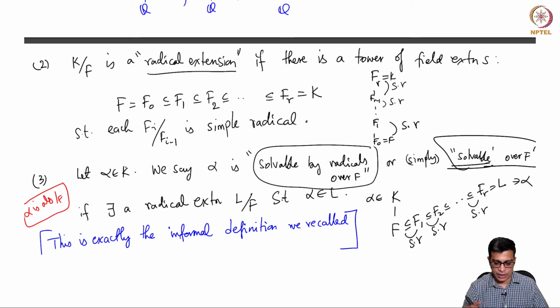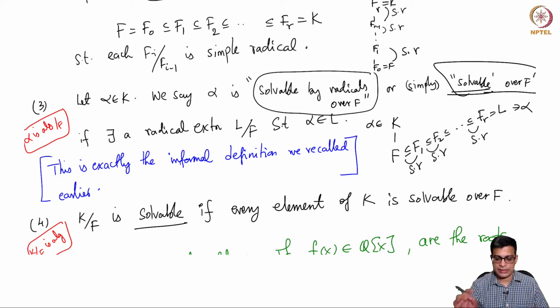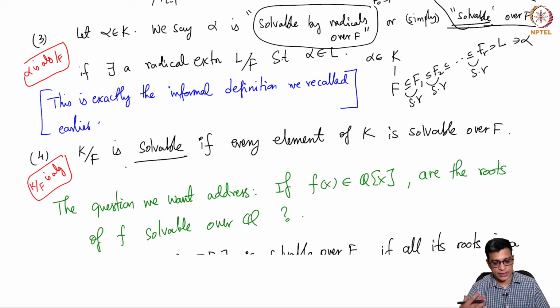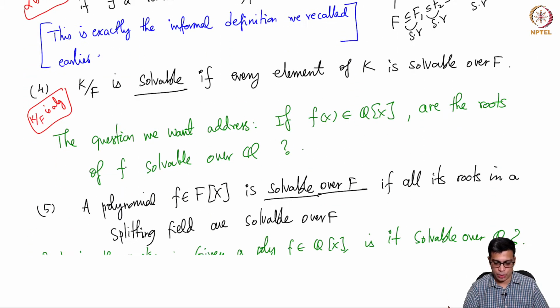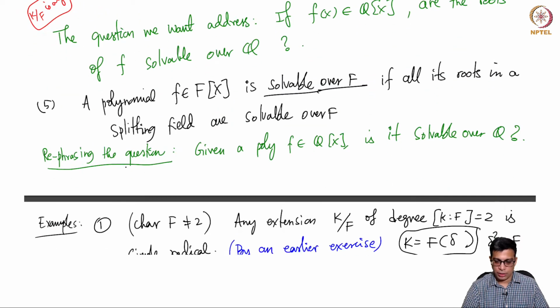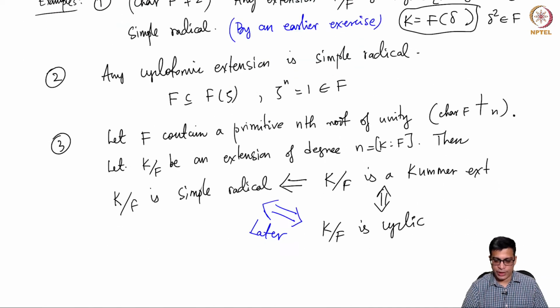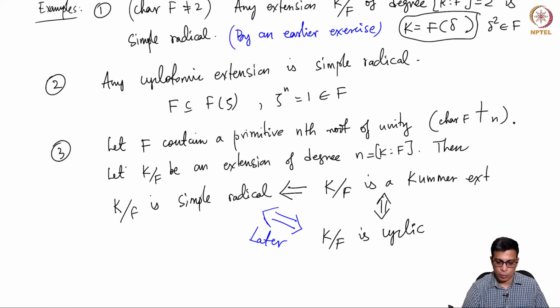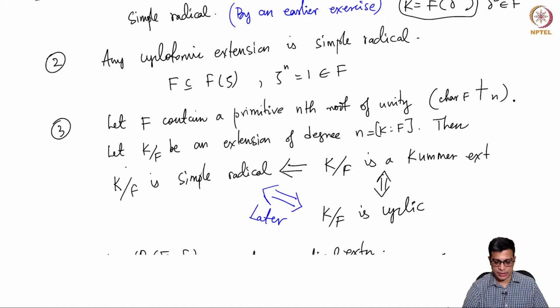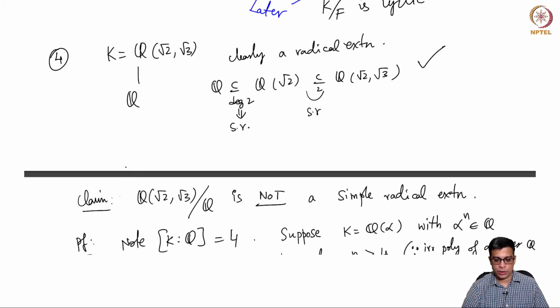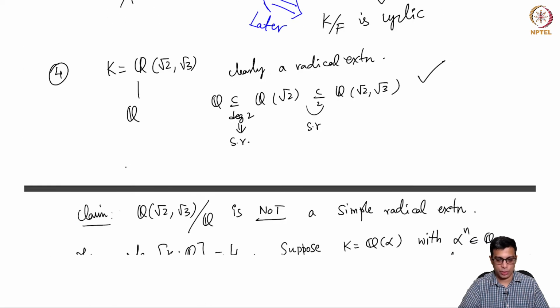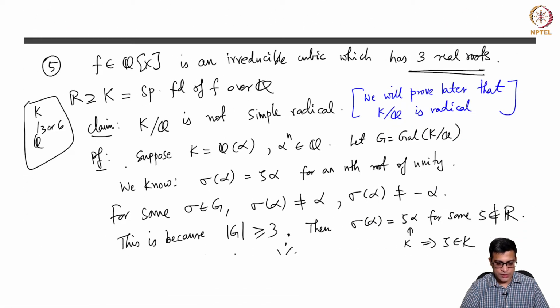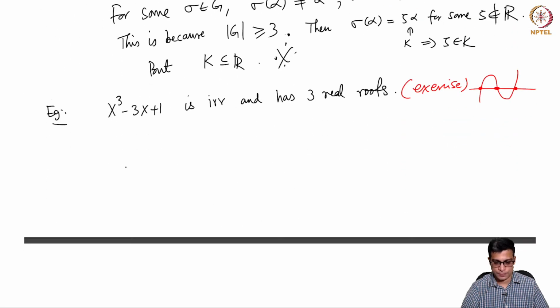We say that a particular element is solvable by radicals, or simply solvable, if it is inside a radical extension, and the extension itself is solvable if every element is solvable. And a polynomial is solvable if its roots are solvable. So, we looked at examples of simple radical extensions. Kummer and cyclotomic extensions are simple radical, and we also looked at examples which are radical but not simple radical: Q adjoined root 2 and root 3, as well as the splitting field of a polynomial with 3 real roots.